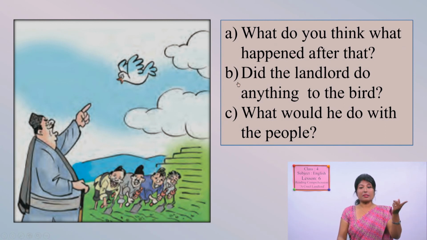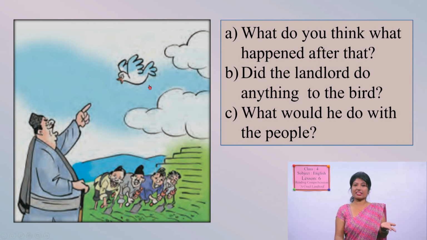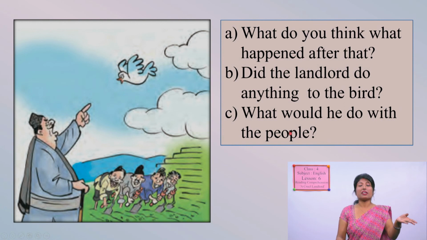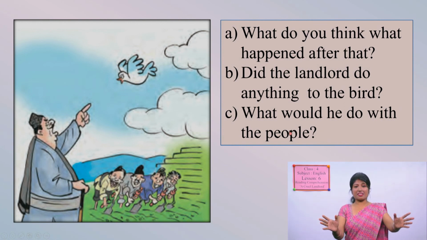Number B: did the landlord do anything to the bird? Pointing, right? In the picture we could see pointing. But let's read the text and we will come to know. Number C: what would he do with the people? Okay, there was a change.